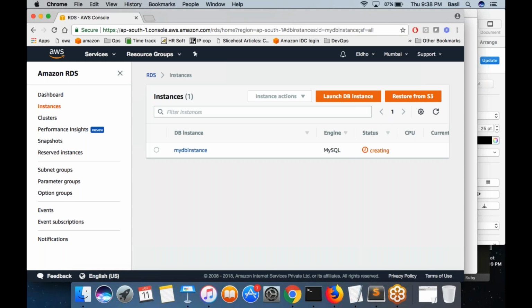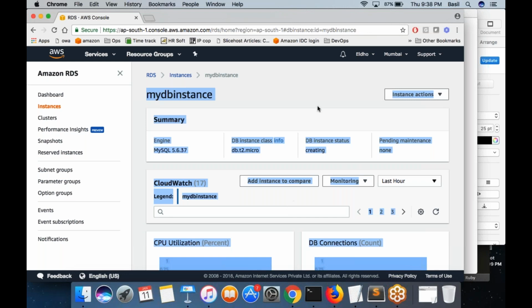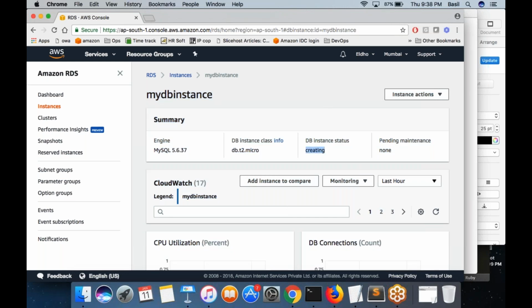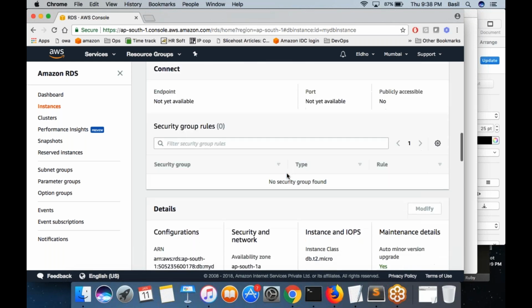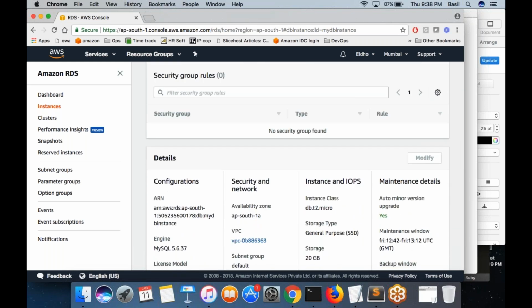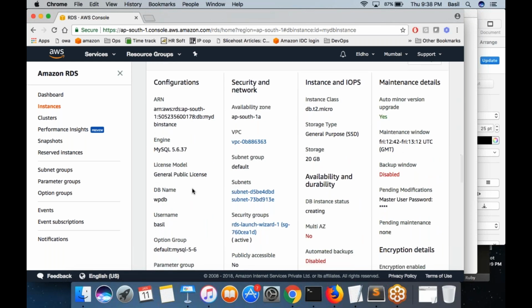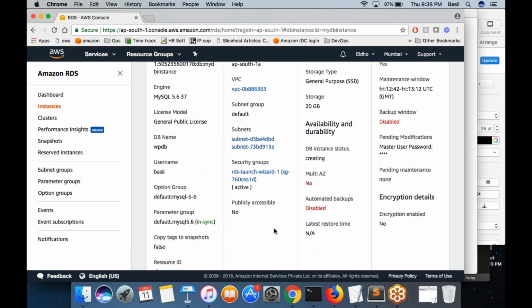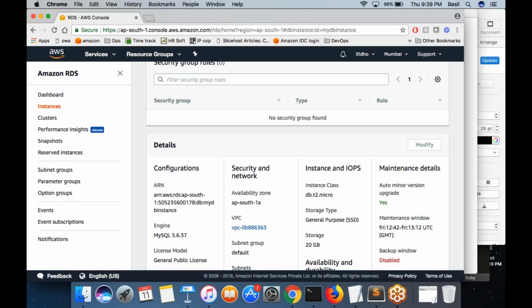So that's my database. Now click on the database instance. It is still being created. It is not ready yet. The status still says it is creating. If you come down, you can actually see the details of your database. You can see the name of your database. Where is that database instance's DNS name? It didn't come yet. I need to wait.